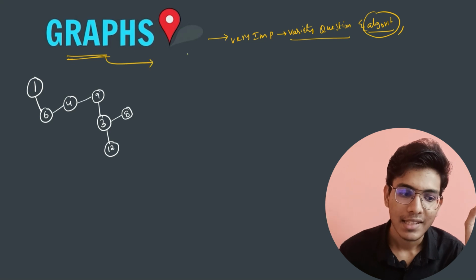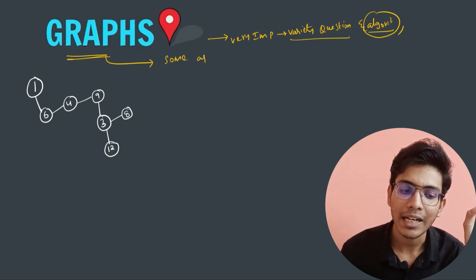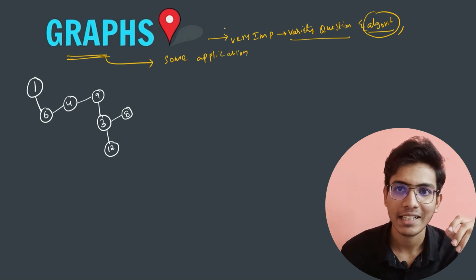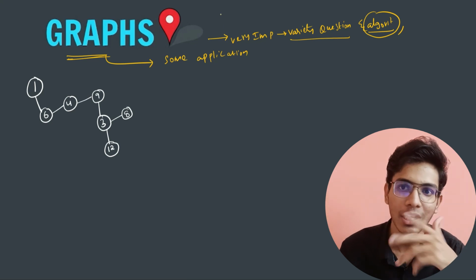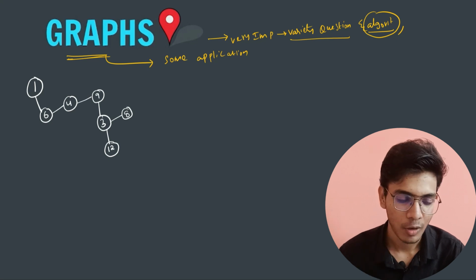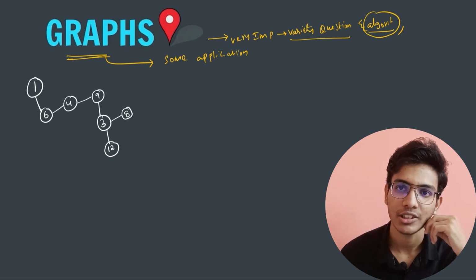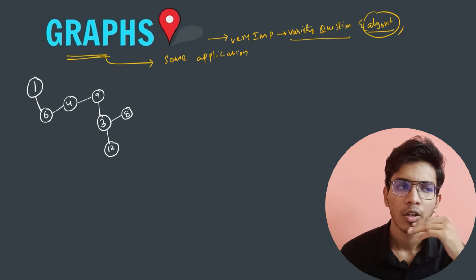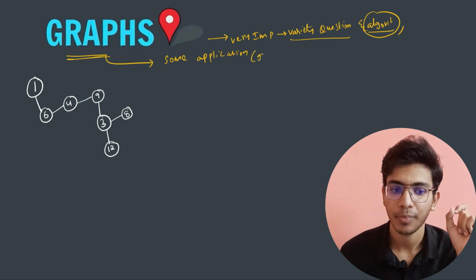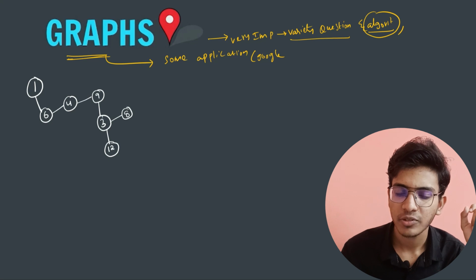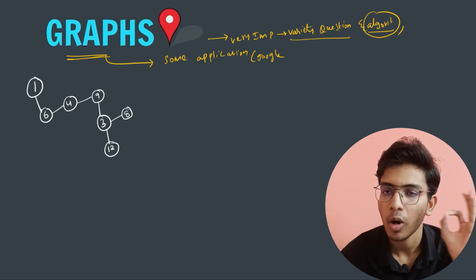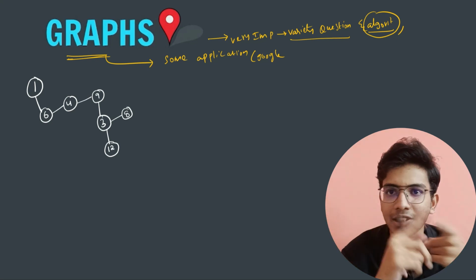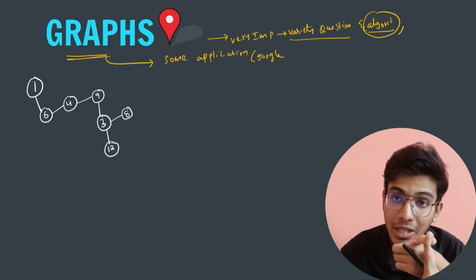And at the same time, this data structure has real-time applications. Most of you complain to me that DSA is more theoretical, we don't have any practical applications, we are studying all this but we are not implementing these concepts anywhere. But for graphs, there are n number of applications. One of the best examples I can think of right now is maps, Google Maps. Google Maps will show you the shortest distance between 2 points, so internally it is using the concepts of graphs. So it has plenty of real-time applications.